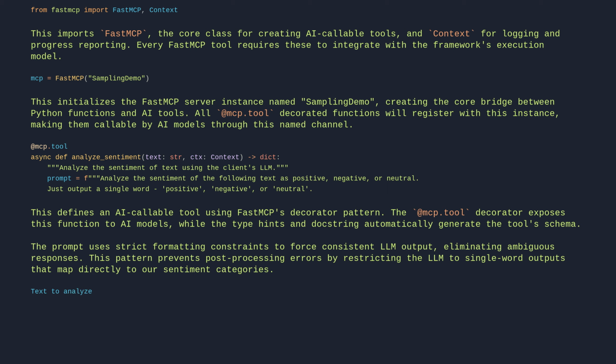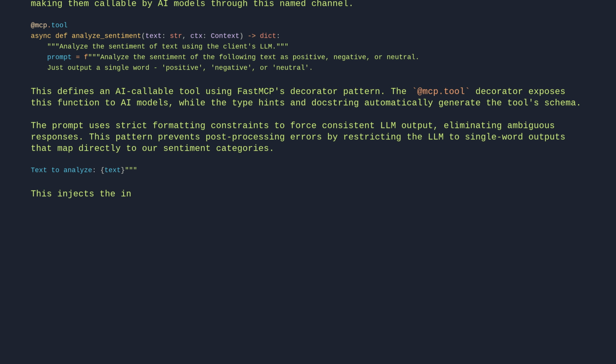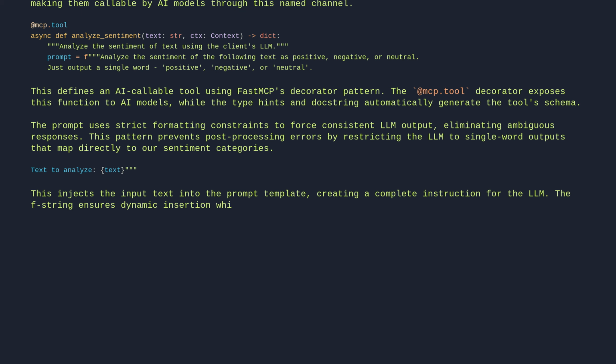Text to analyze: {text}. This injects the input text into the prompt template, creating a complete instruction for the LLM. The f-string ensures dynamic insertion while maintaining the structured format that guides the model's response to exactly one word.